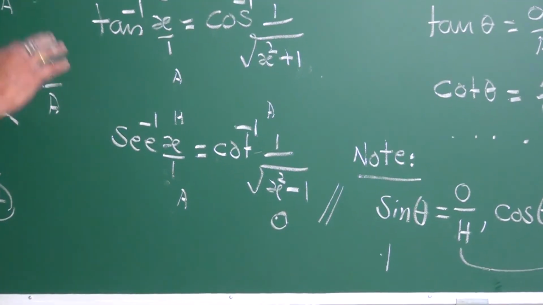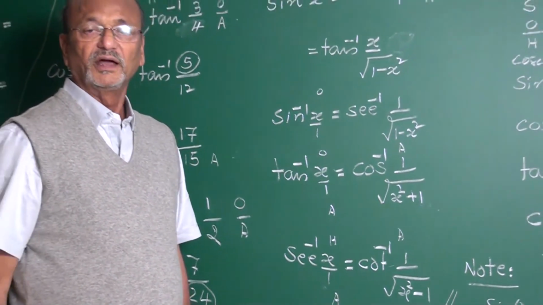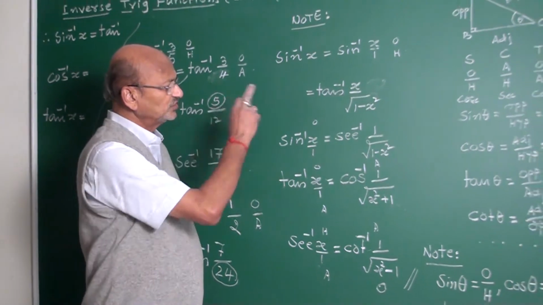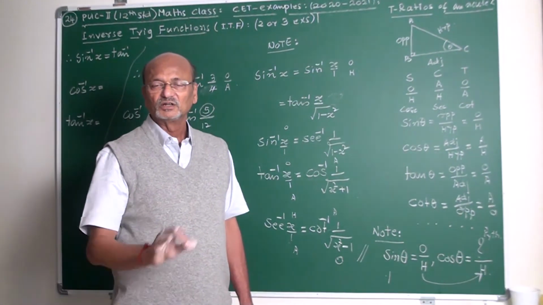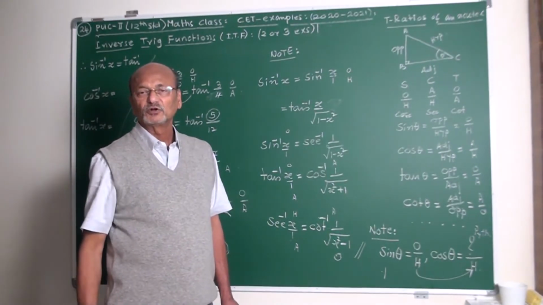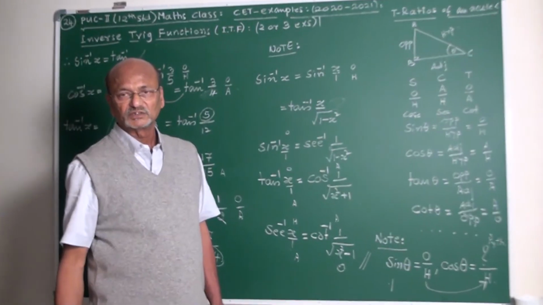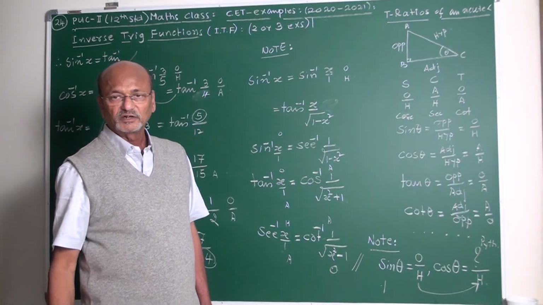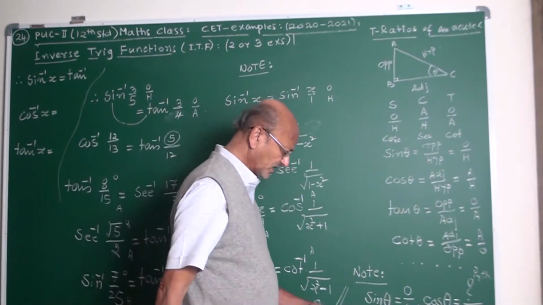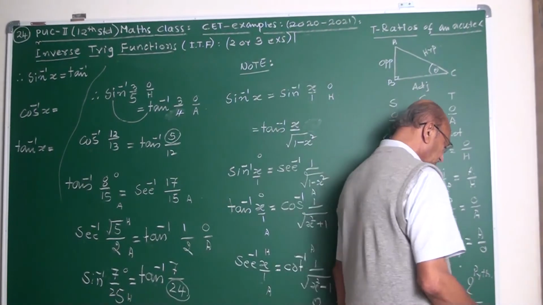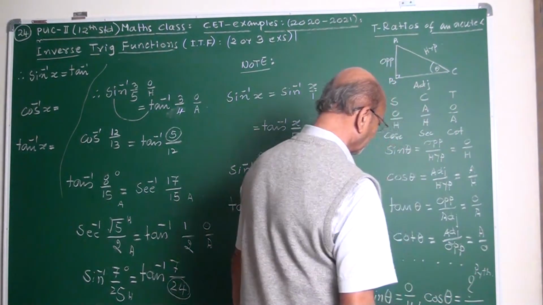And the same method I use while doing the examples which appeared in your exams. So up to this, my friends, I have explained all the basics of trigonometry as well as inverse trigonometric functions, their properties, definitions, domain, range, trigonometric ratios, everything I explained, my friends. Now I go forward. I will start with the regular examples which are there in your exam.